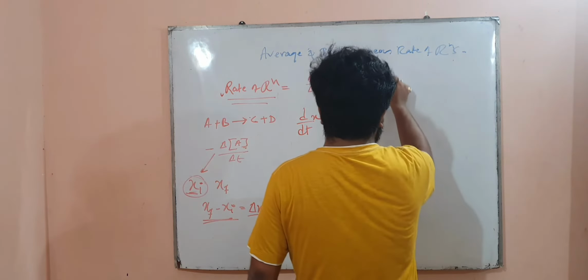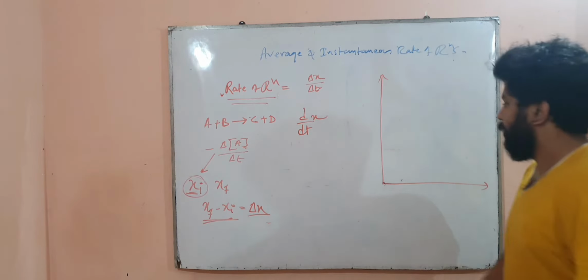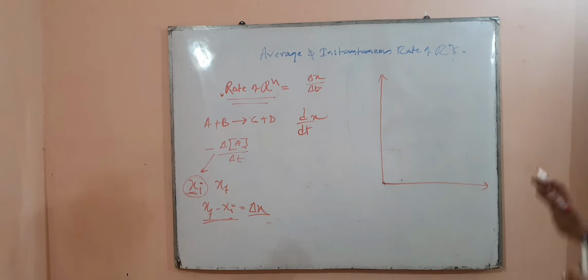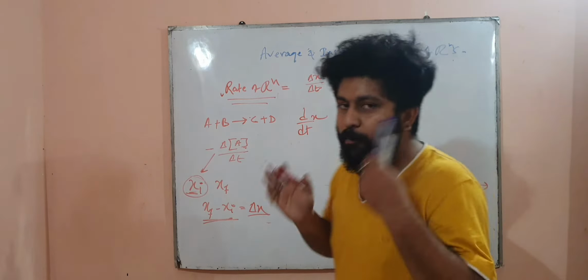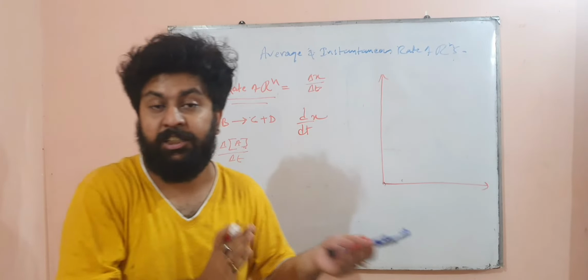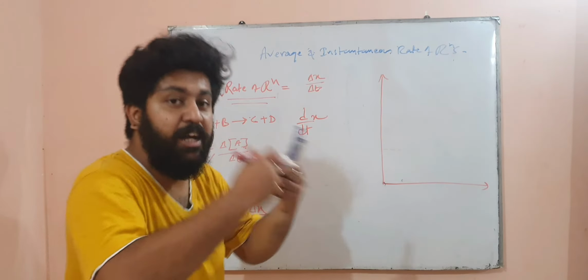Now do you think that the rate of a reaction will be uniform? Will it obtain a straight line? The rate of a reaction will never obtain a straight line, because there is the law of mass action, which states that the rate of the reaction depends on the concentration. And as the concentration decreases, the rate of the reaction also decreases.